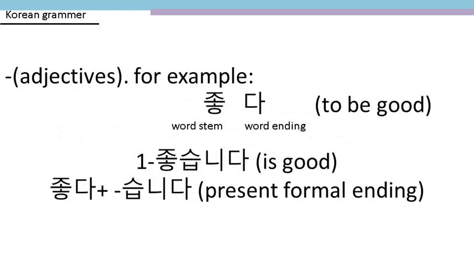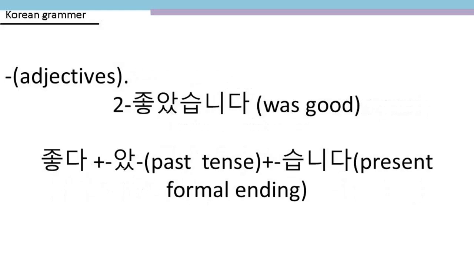Second, adjectives, for example, 좋다, it means to be good. 1. 좋습니다. Is good, and it is formed as the following. 좋다 plus 습니다, present formal ending. 2. 좋았습니다.